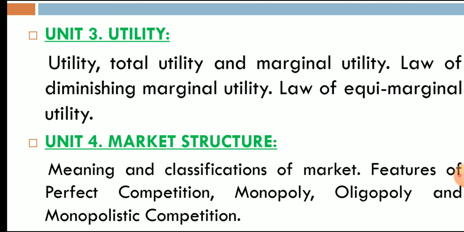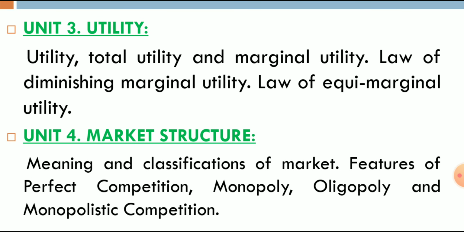Unit 3, that is utility, in which total utility, marginal utility, and law of diminishing marginal utility. What do you mean by utility? Utility means usefulness. There are various types of utility: form utility, place utility, time utility. Whenever you purchase any product, the satisfaction you obtain from it is considered utility.